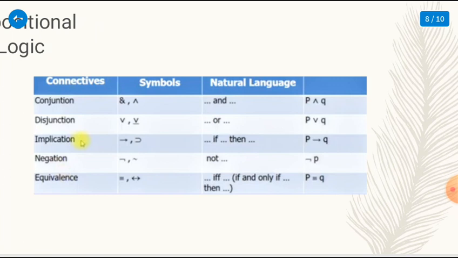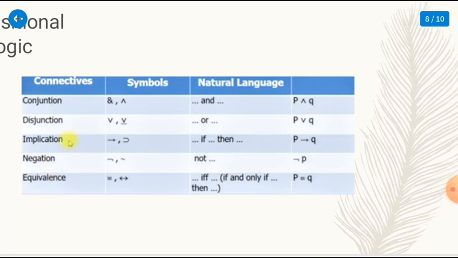In negation, there is a symbol like that, and the natural language is not blah blah blah. So it is read as not P. In equivalence, there is a symbol, and the natural language is blah blah blah if and only if blah blah blah. It is read as P if and only if Q.